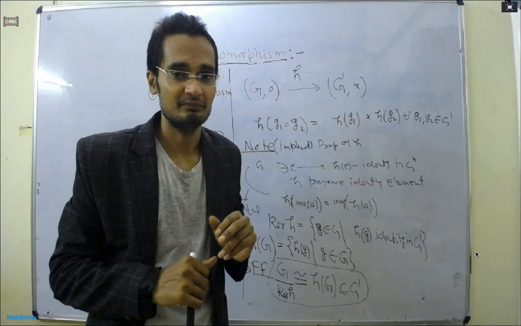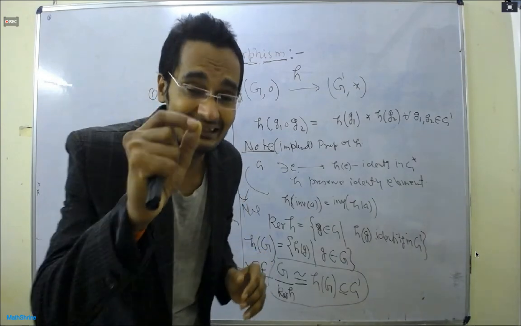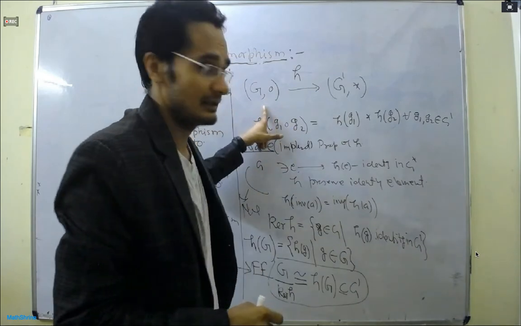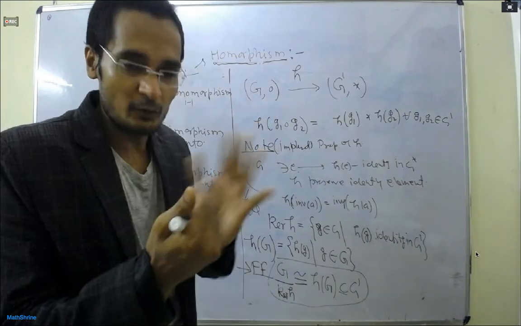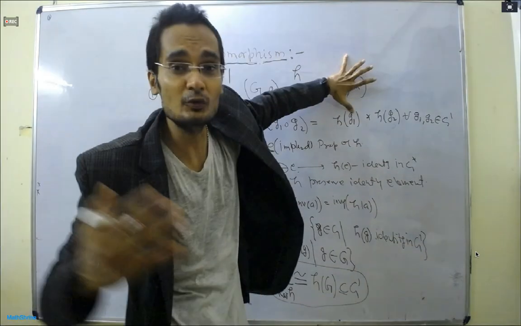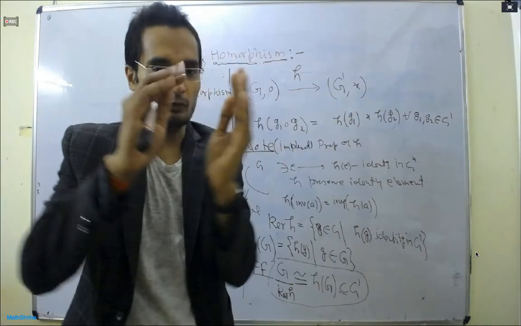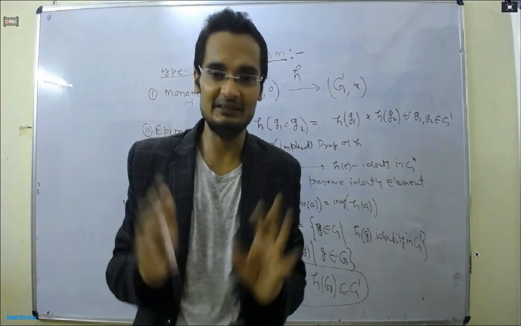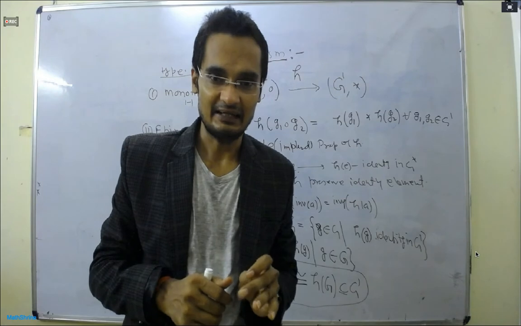Suppose one group is complicated, another group is complicated, then the existence of a homomorphism is nonsense for us. Understand? So we need a homomorphism to such a group where it is easy to understand, and then this G is a subset of G dash, and we are aware about this. So now we have done.